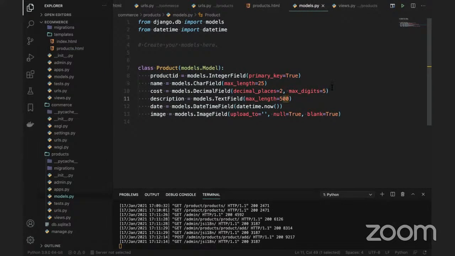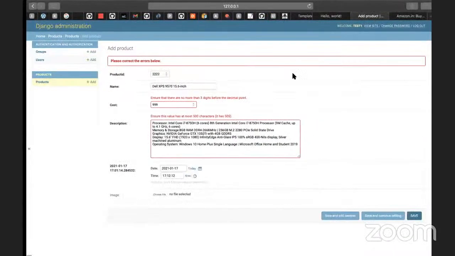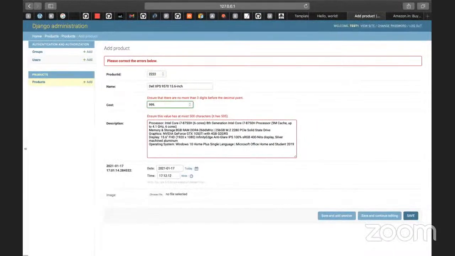We have to write an example like 300.53 or 56. The total digits is 5 at most, with the decimal like .56 or .67. So it should not allow me to write more, but I can write 999.76, and this can be allowed. So I'm going to click the save button.